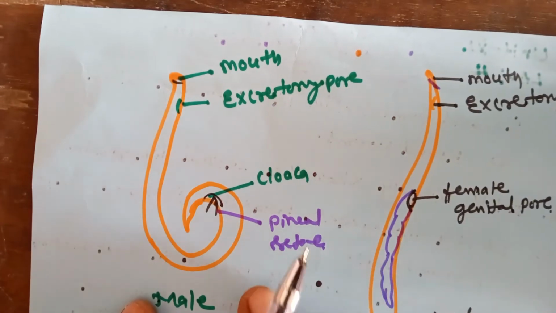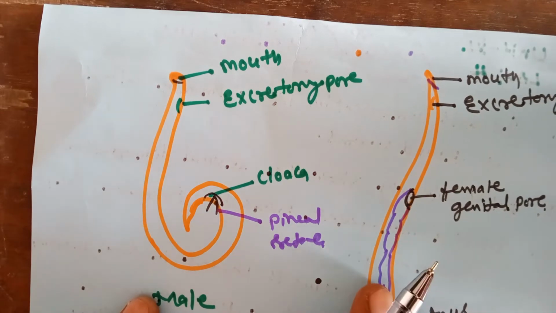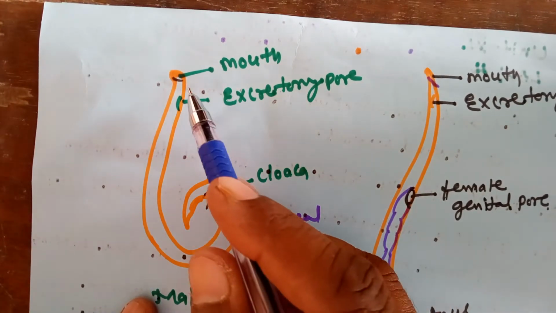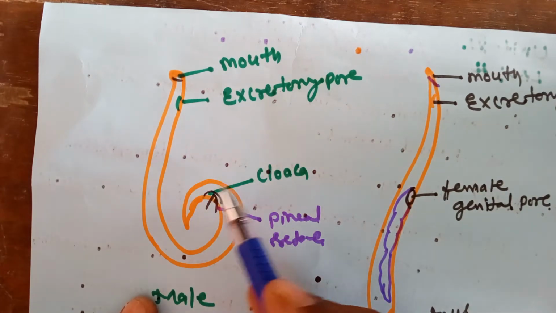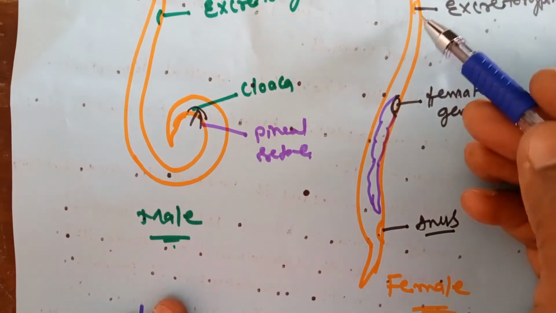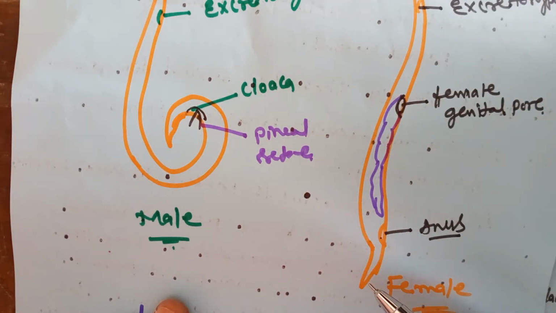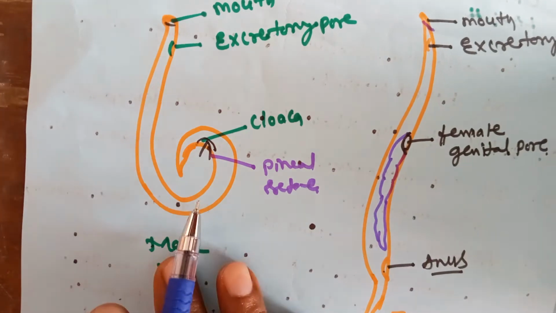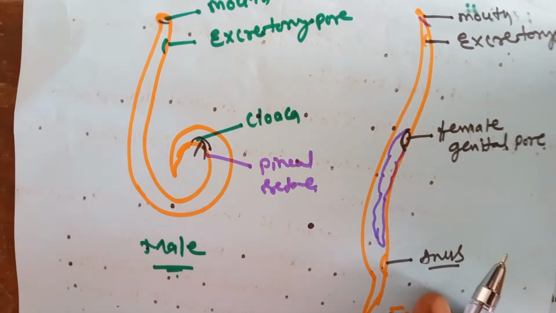The male has a short, curved posterior end, and the female is a straight, tube-like structure. So the sexes are separate and clearly identified, which shows sexual dimorphism.